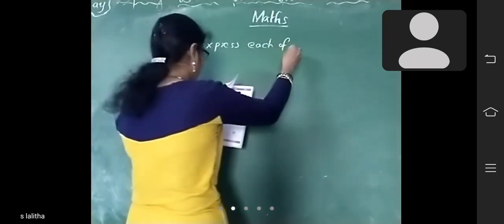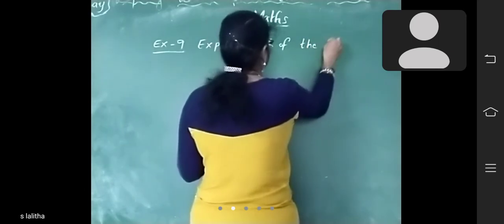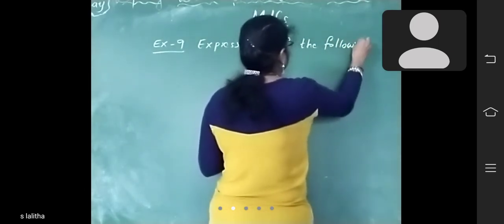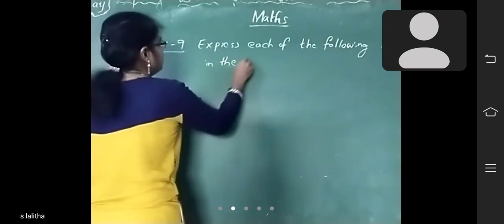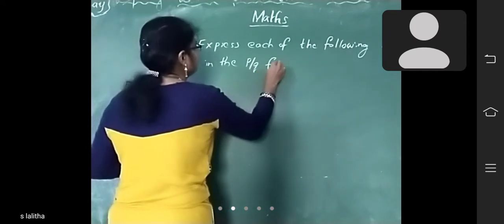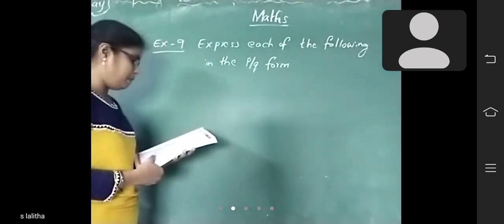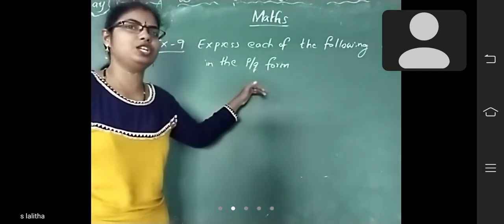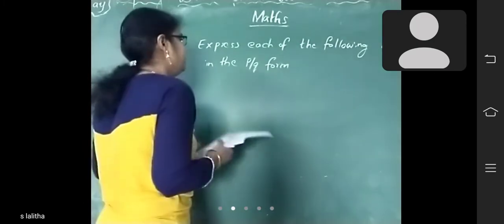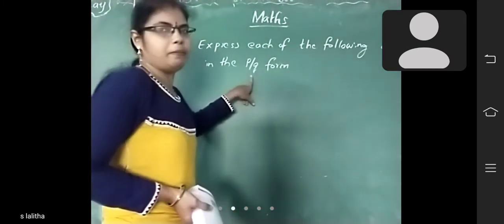Express each of the following decimals in the p by q form. It is p by q form, that is rational form, you have to find it. Here decimals are given, you should find them in p by q form.